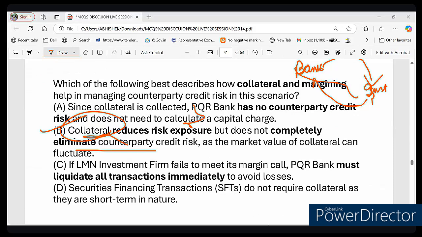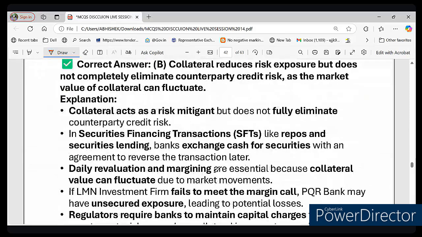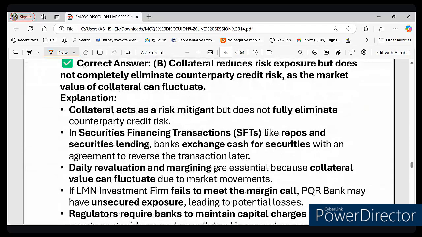So what we learned from this question is that SFT stands for Security Financing Transaction. It means lending money against security as collateral. Collateral helps reduce risk but does not remove it completely. Market value fluctuation and liquidity risk make counterparty credit risk an ongoing challenge, and the bank must hold capital for this risk even when collateral is in place. So I hope it is clear now.